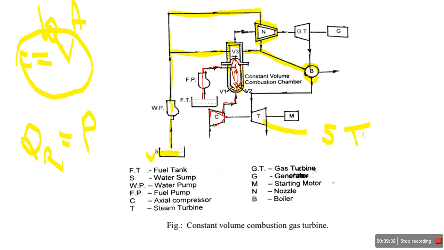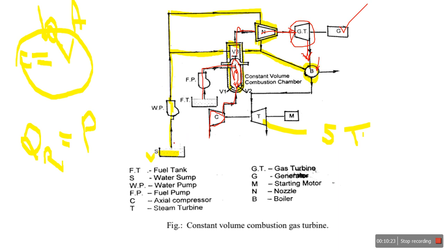The sudden increase in pressure up to 12 bar, that high pressure, high temperature combustible gas flows out because valve V3 opens due to the high pressure, and flows via the nozzle to the gas turbine. Those combustion products with high pressure and high kinetic energy strike the gas turbine and we generate electricity. Now the exhaust from the gas turbine, the combustion products, we supply to the boiler to heat the water. So the water is heated with the help of the exhaust from the gas turbine.